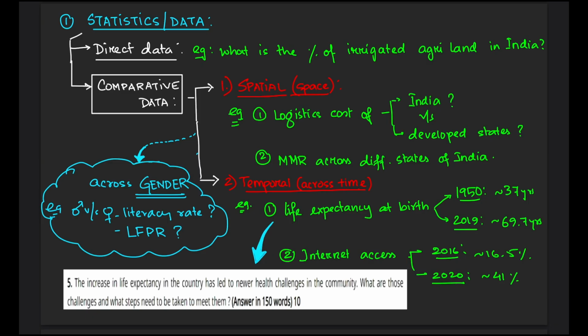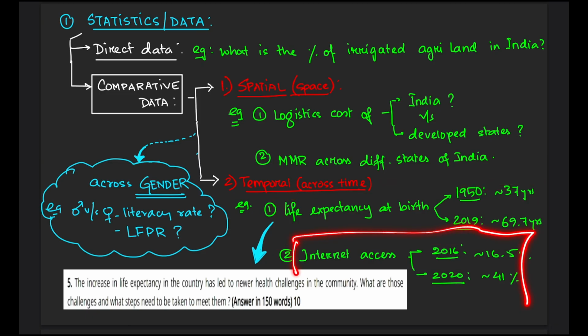While in case of temporal comparative data, 2 examples might be life expectancy at birth in 1950 compared to 2019, and internet access in 2016 versus 2020. Well, you can see that this was a question in this year's exam: the increase in life expectancy in the country has led to newer health challenges in the community. So if somebody knew this data, then it could have been very well used in the introduction portion of the answer.